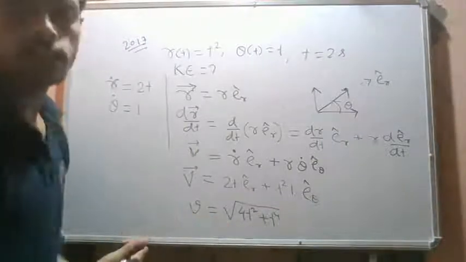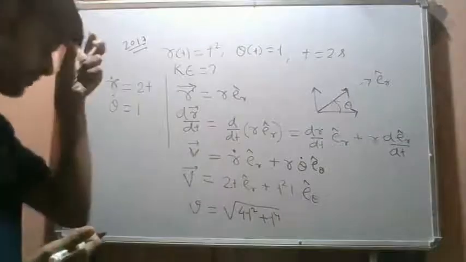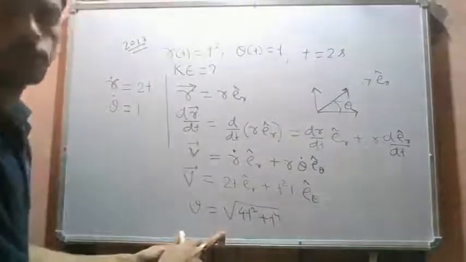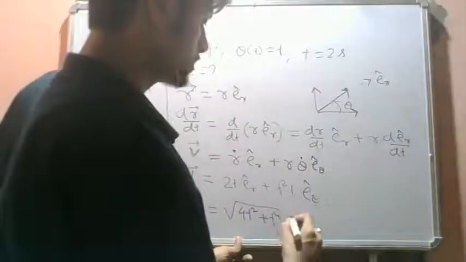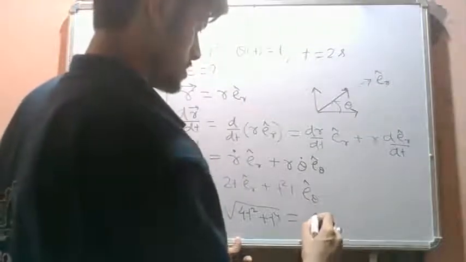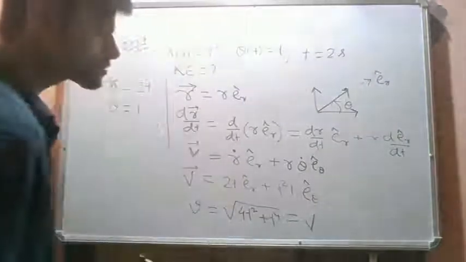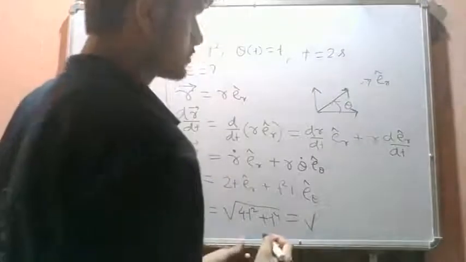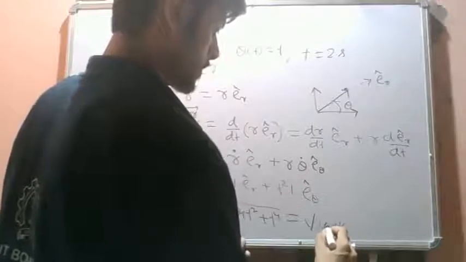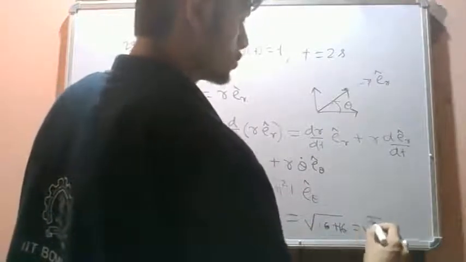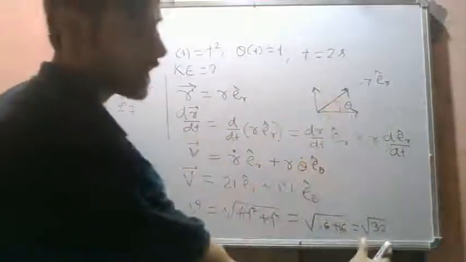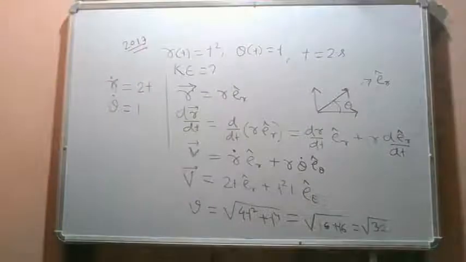The kinetic energy is half mv square. After time t equal to 2 seconds, we substitute t equal to 2 seconds over here. We get under root 16 plus 16, so we get under root 32. So the magnitude of the velocity after time t equal to 2 seconds is under root 32.